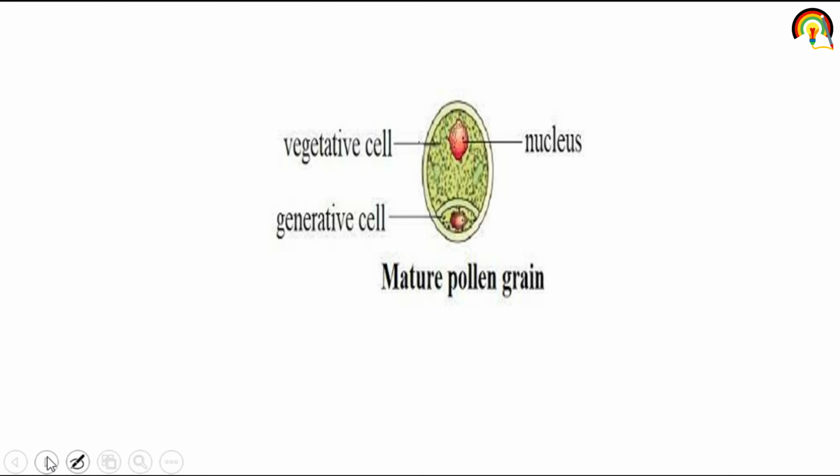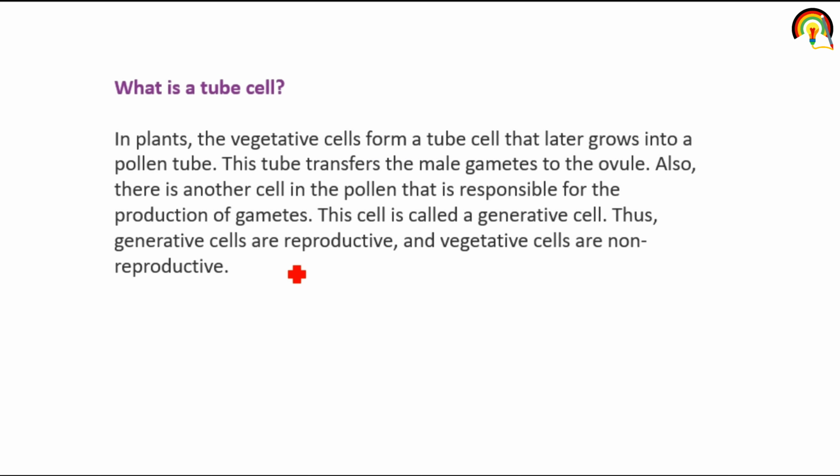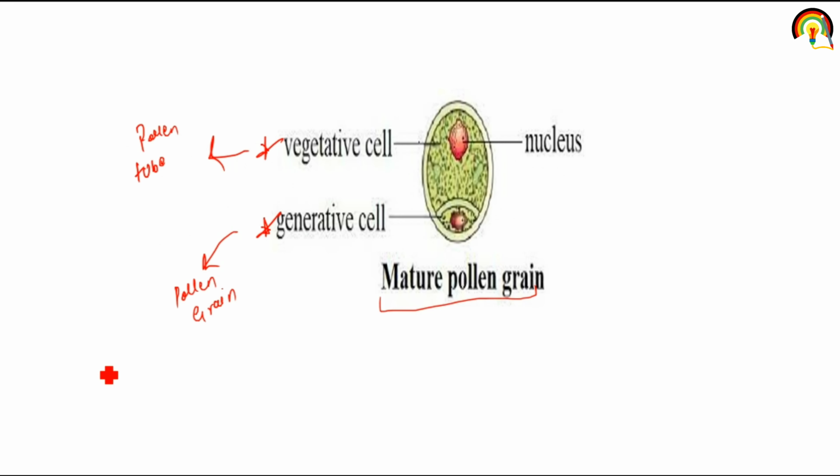So it's a mature pollen grain. It consists of a vegetative cell and a generative cell. What does the generative cell do? Formation of gametes. And what does the vegetative cell do? Formation of the pollen tube. A mature pollen grain consists of a vegetative cell and a generative